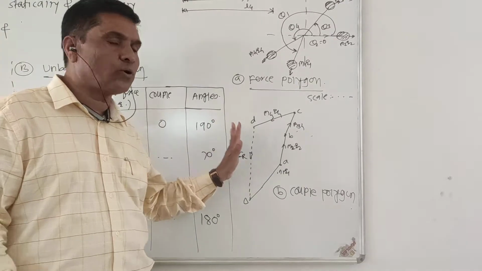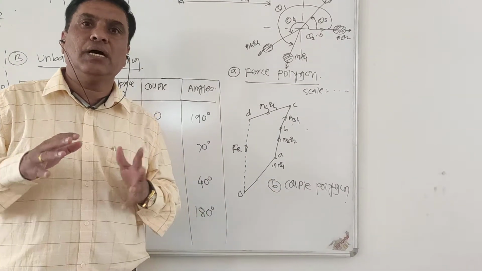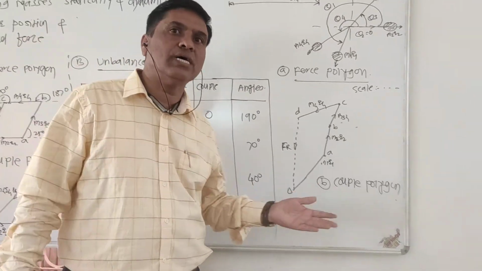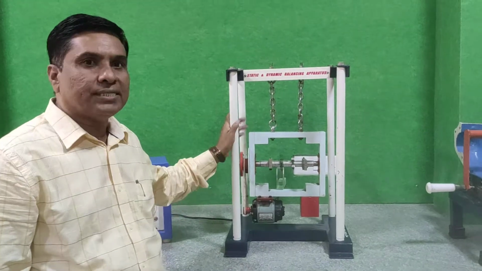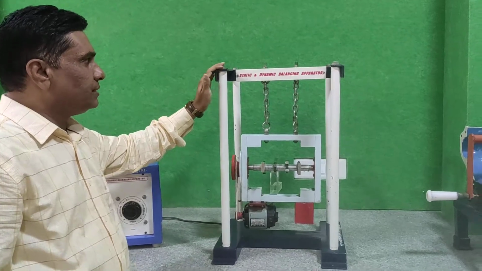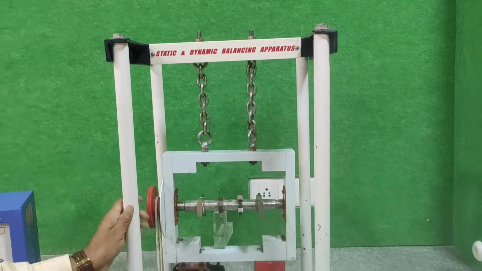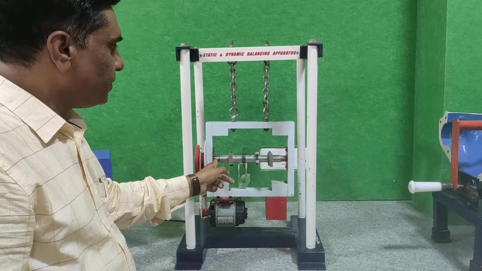From this theoretical or analytical approach, we will now see the experimental approach, and how the balanced and unbalanced conditions occur. This is our experimental setup. You can see here the static and dynamic balancing apparatus. These are the columns, and this is the frame. In this frame there is one more frame in which the shaft is fixed between the two bearings.